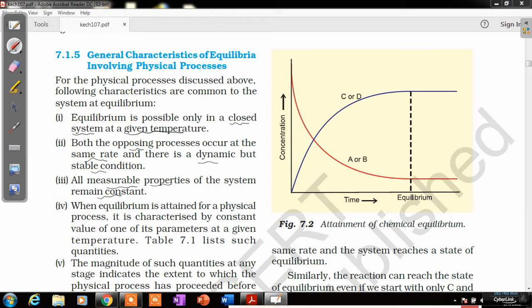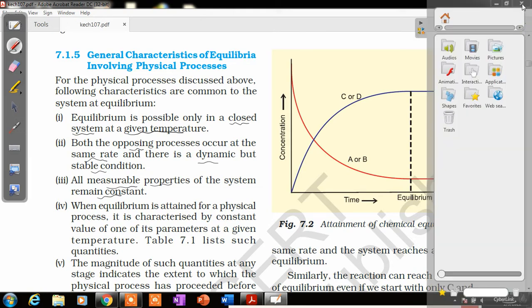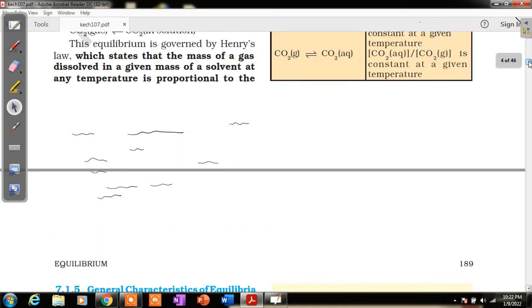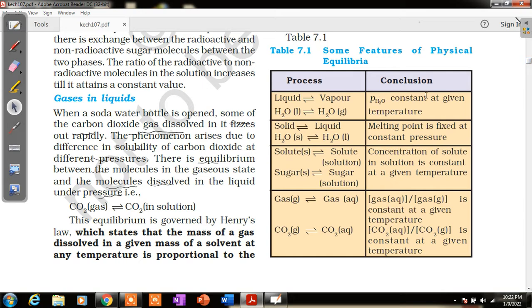Table 1 is showing such properties. For example, for liquid and vapor, the partial pressure of H2O gas will be constant at a particular temperature.